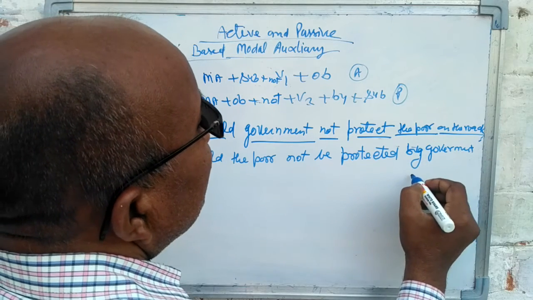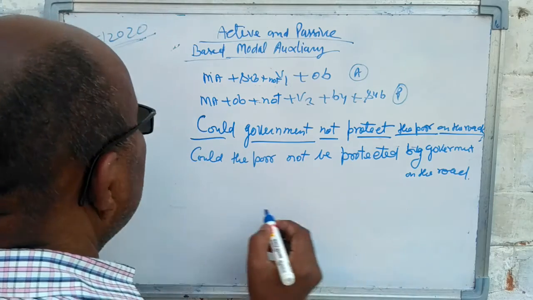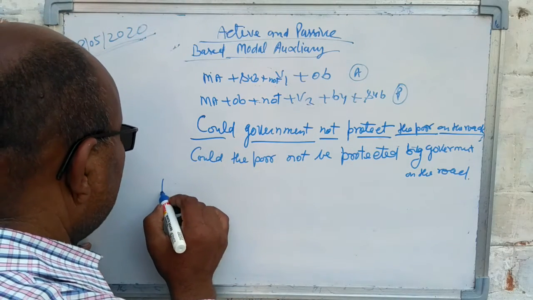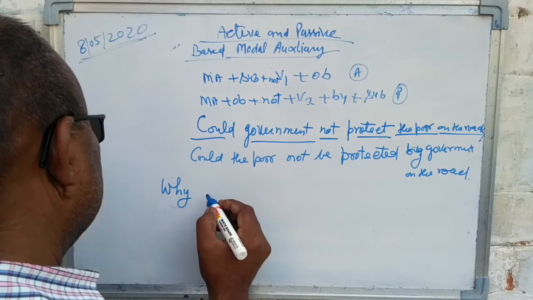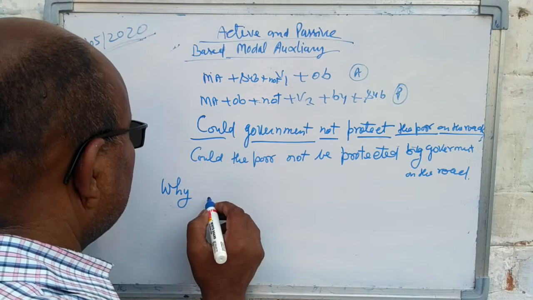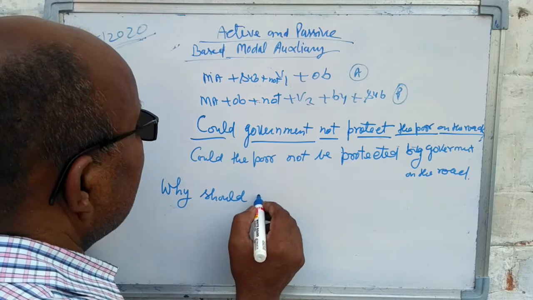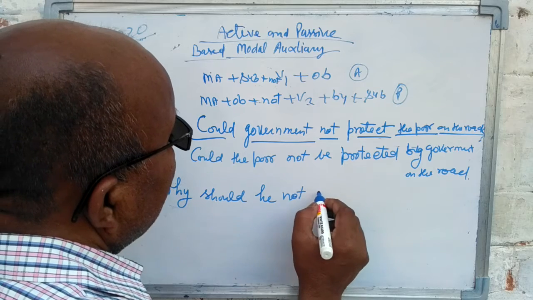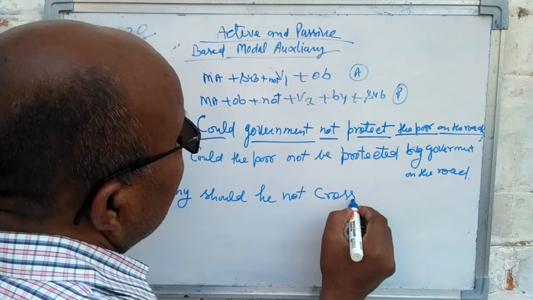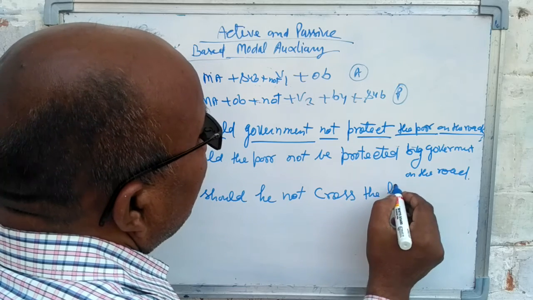Remaining words, on the road. If you have a question word, then you will write the question word the same. Why should he not cross the line?